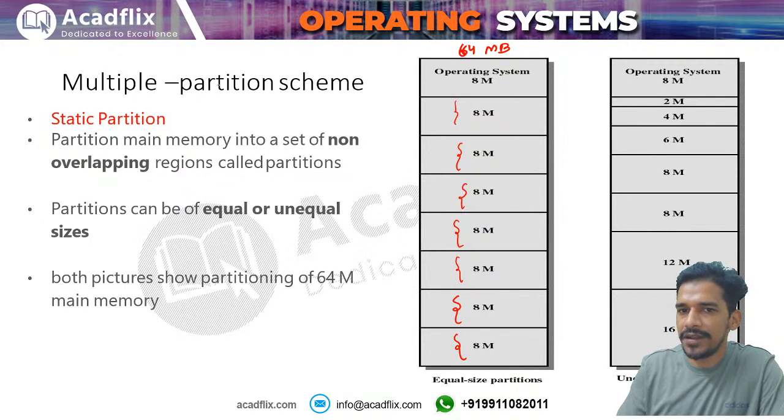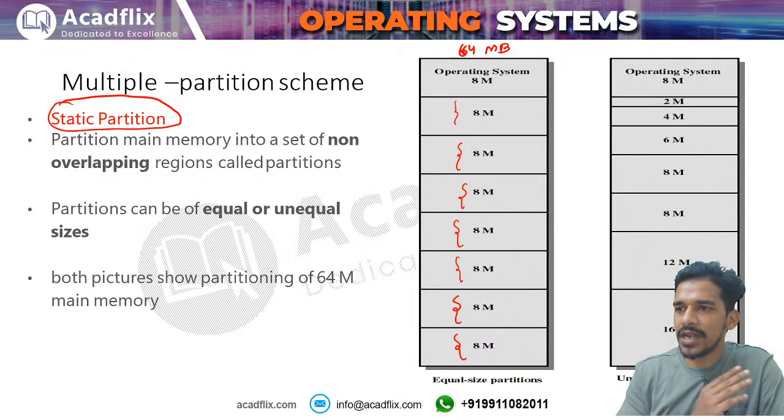Okay, so under static partitioning, what is the meaning of static partitioning? Static partitioning simply means that you have a memory, and before starting any process, you have divided the memory into partitions. The partitions can be equal size or unequal size. So in this you have unequal size partitions. For example, one partition is 2 megabytes, one is 4 megabytes, and this one is 6 megabytes. So under the static scheme we have two kinds of partitioning: equal size partitioning and unequal size partitioning.